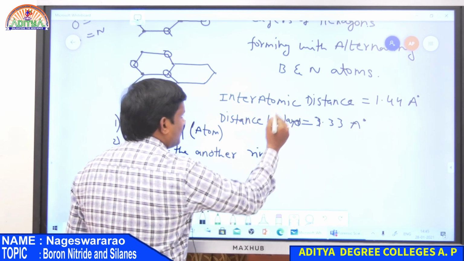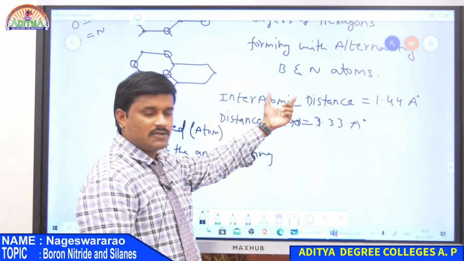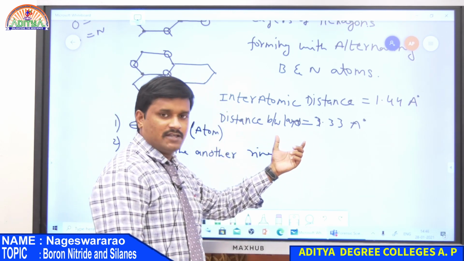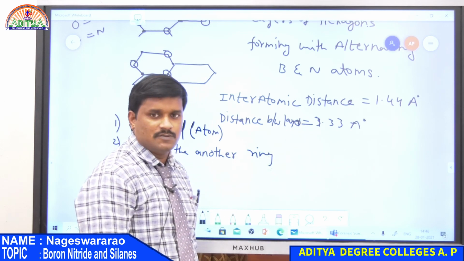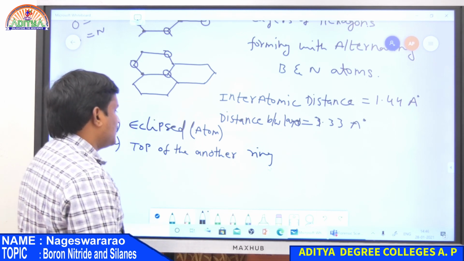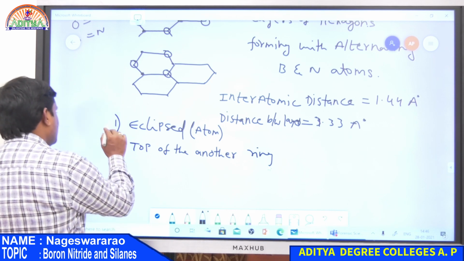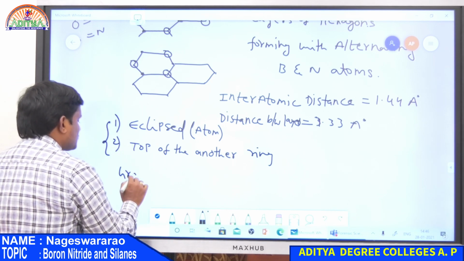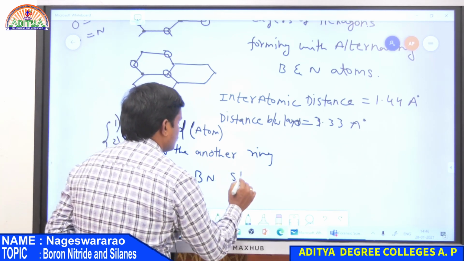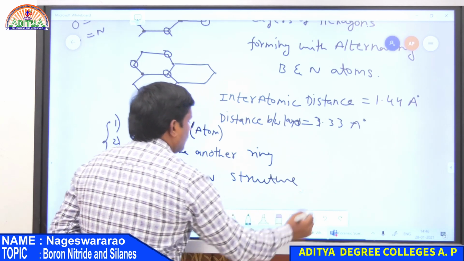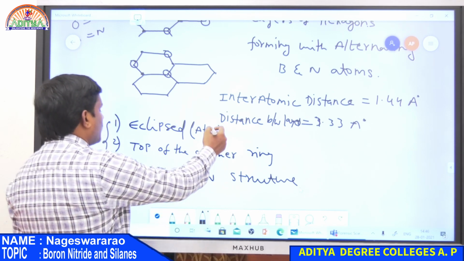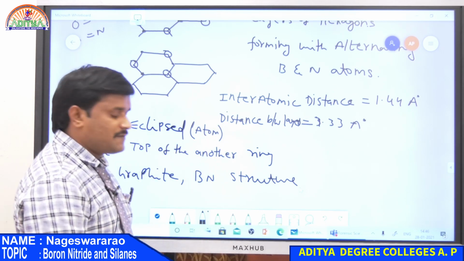Also, the interatomic distance between any two atoms, boron and nitrogen, is 1.44 angstroms, and the distance between two adjacent successive layers is equal to 3.33 angstroms. And here atoms are arranged in eclipsed format, and each layer is present on top of another layer. So these are the two differences between graphite structure and boron nitride structure. In graphite, the atoms are arranged in stacked format, but in boron nitride, the atoms are arranged in eclipsed format.